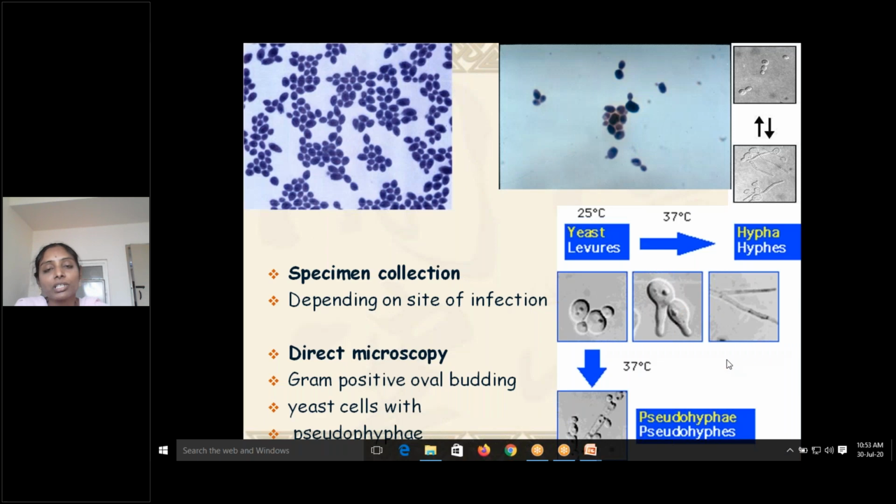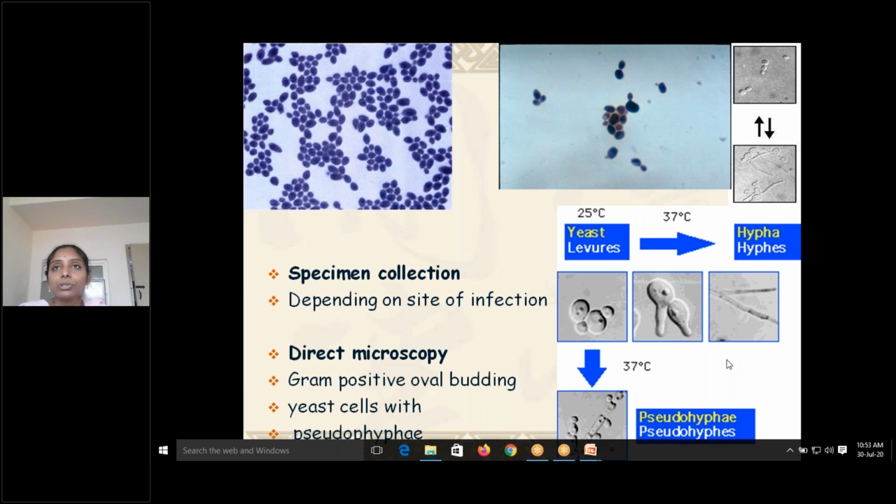So specimen collection depends upon the site of infection. If you are expecting pulmonary lesions, the patient is having cough and all, then go for sputum, or if you are having skin lesions, go for skin biopsy. If you have a urinary tract infection, you can go for a urine sample, or you can go for a bronchial wash, or if you feel that disseminated infection is there, then go for a blood sample. So anything can be the specimen of your choice depending upon the site of infection and your clinical presentation.